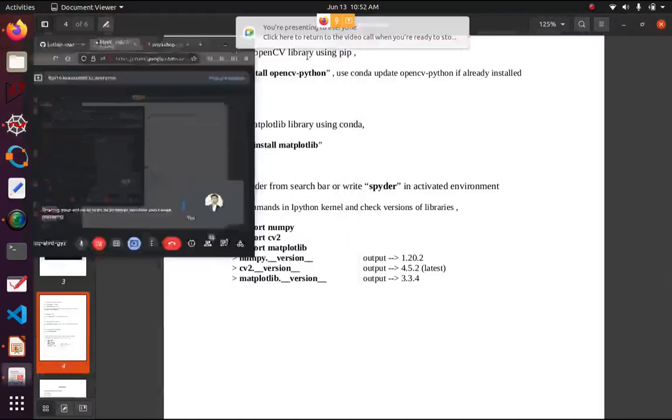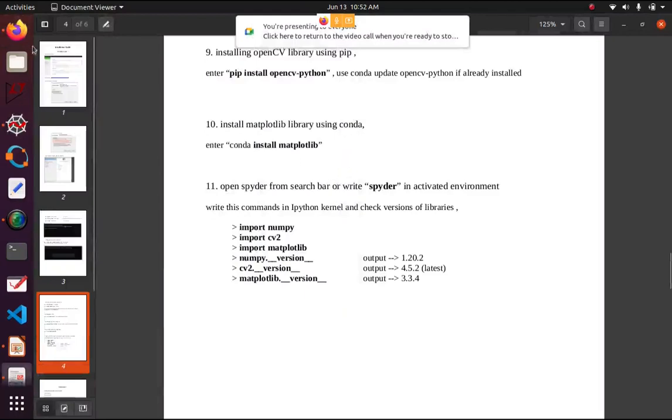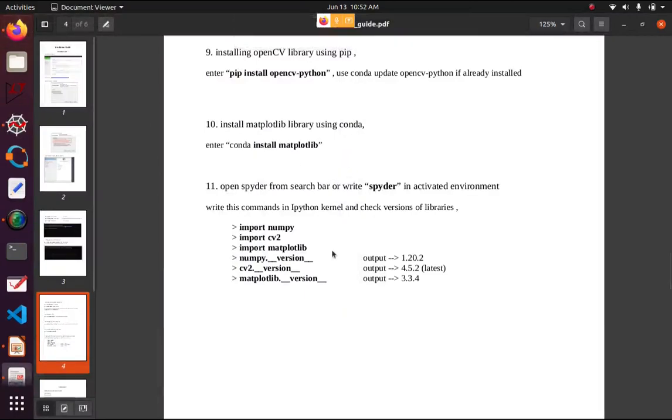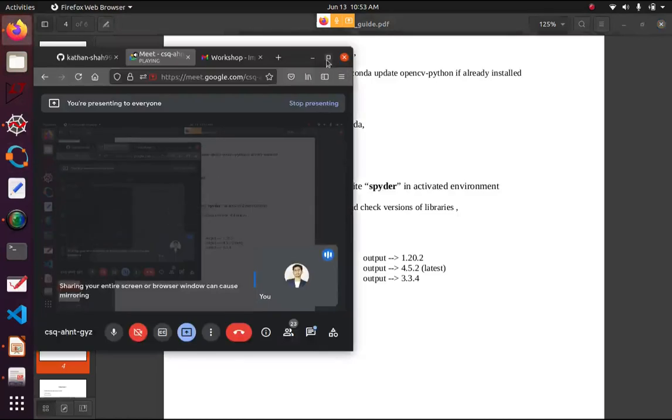Okay, Bhaiya. Actually, I am not getting the last three commands which I have to enter. NumPy dot version. That's all, it is basically to check which version of NumPy is available. If you ignore these two commands, it's okay. Just check the cv2 version. If you got the latest version, then it's okay. I preferred that, that's why. Anyone having an error, just let me know.